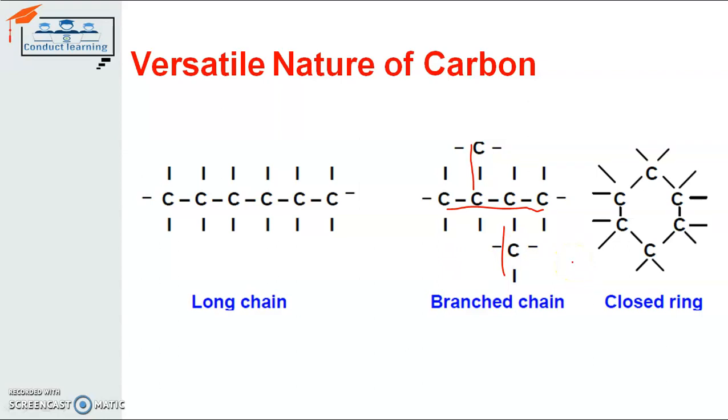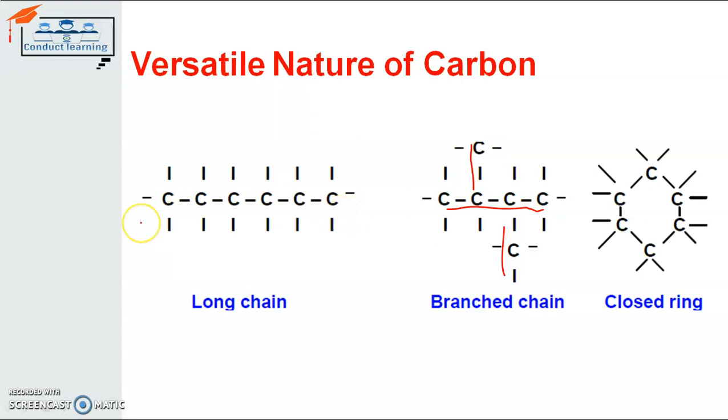Another carbon atom bond is there in the form of a ring. This is another architecture. The architecture defines the bond between the carbon atoms in the form of a closed ring. So that's why it is known as a ring architecture of carbon atoms. Here you can see this carbon atom making a bond with this carbon atom, another carbon atom is here, another is here, another is here, and another is here. All these 6 carbon atoms are making a bond, which is also known as a covalent bond. But the architecture of that bonding is in the form of a closed ring. So that's why it is known as a closed ring architecture of carbon atom bond.